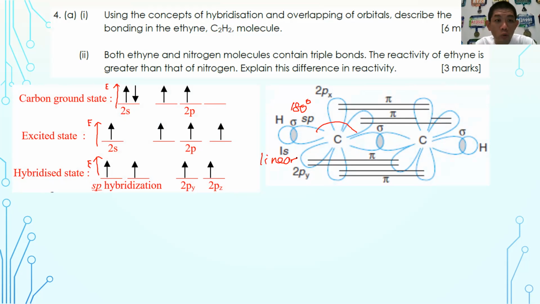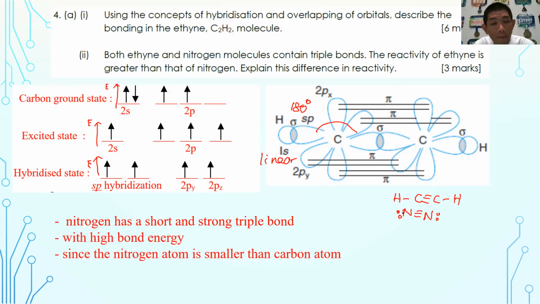Then the next question: both ethyne and nitrogen contain a triple bond. For your information, this is how HC triple bond CH looks like, and this is the nitrogen molecule, which also has a triple bond. Both of them have a triple bond, so why is ethyne more reactive than nitrogen? Explain using the difference in electronegativity. As I already mentioned when we discussed nitrogen, you always have to mention the small atomic radius of nitrogen, hence it forms a short and strong triple bond that has a high bond energy. These are definitely the points. No other points that you should explain.